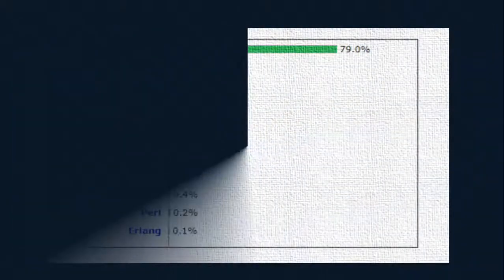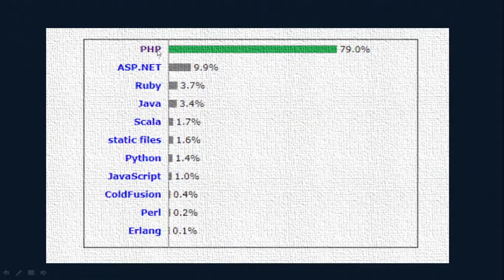So here is the comparison of the different languages. You can see that PHP is now almost 79%, near to 80%, ASP.NET is 10%, Ruby 3.7, Java 3.4. So as far as web applications are concerned, PHP has the major advantage, and this is the language used to build web applications. So these are the things you should be aware of about PHP history and PHP versions. Understand them, memorize them properly, and you will be able to answer all this if the questions are asked in the interview.